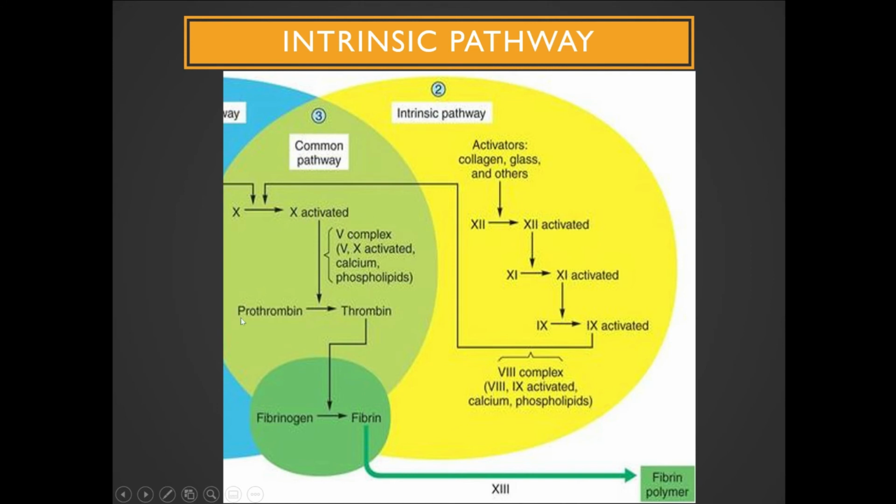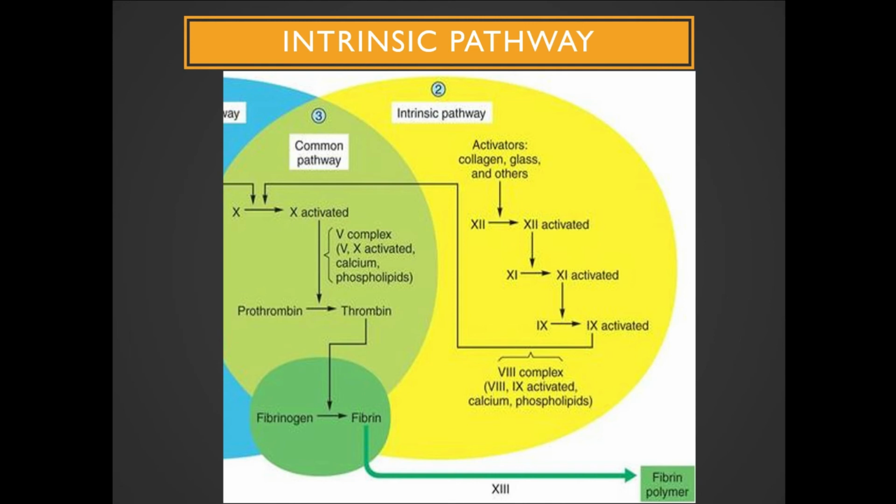This combination is prothrombin activator. It will act on prothrombin and convert this prothrombin into thrombin, which is a small part of prothrombin, because prothrombin is a large molecule and it is converted to a small part, thrombin. This thrombin now acts on fibrinogen, which is a soluble protein in the blood, and then this is converted to insoluble fibrin fibers.